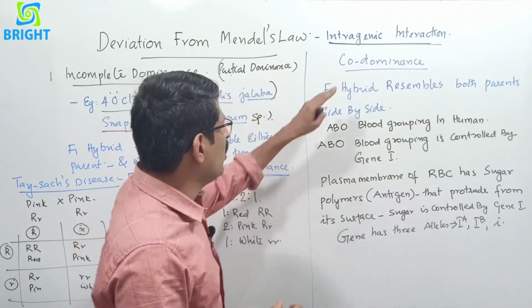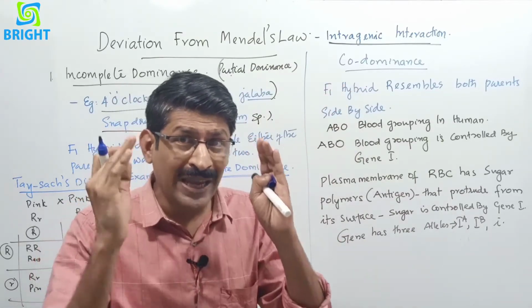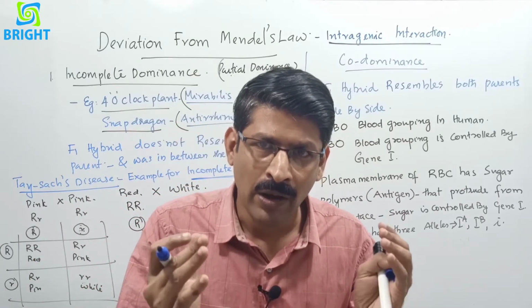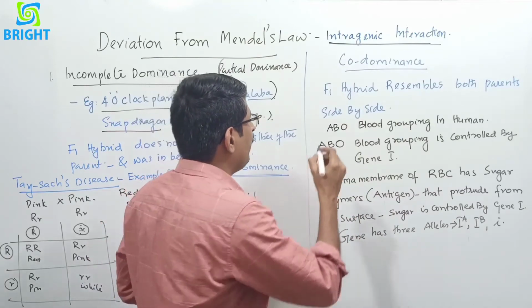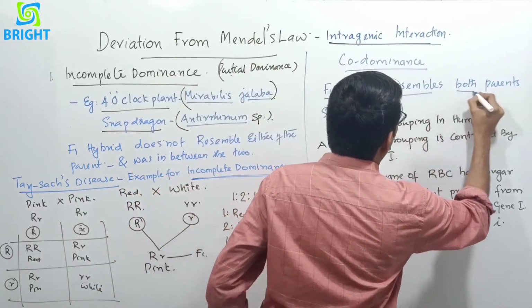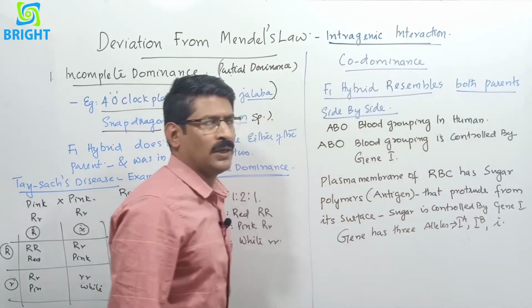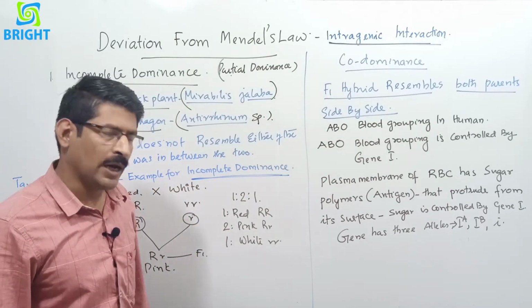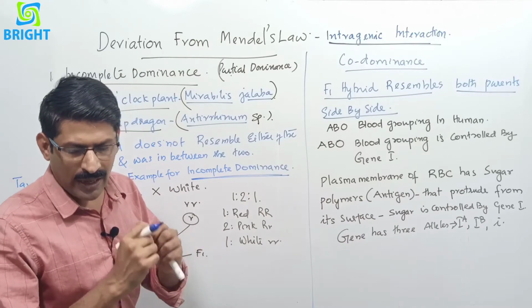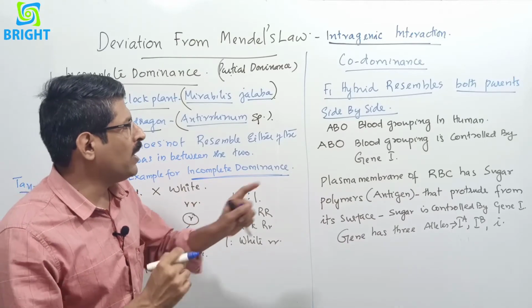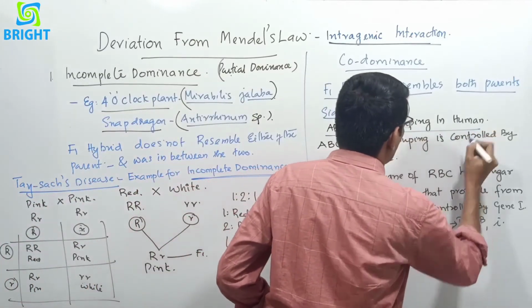And the next example is codominance. It is not incomplete. Co means side by side, or both are expressing, and the F1 hybrid resembles both parents side by side. The classical example for codominance is the ABO blood grouping in human beings.